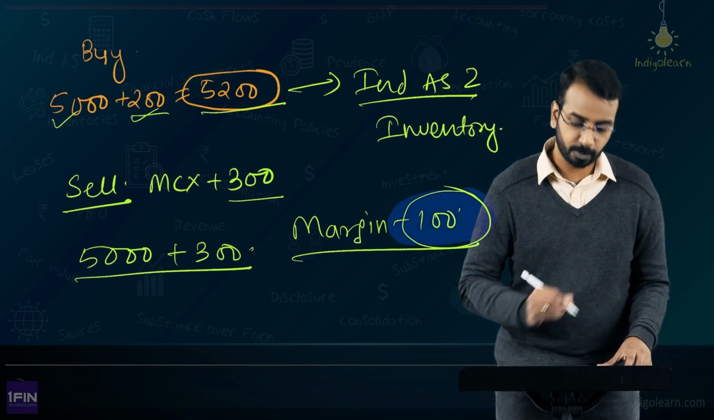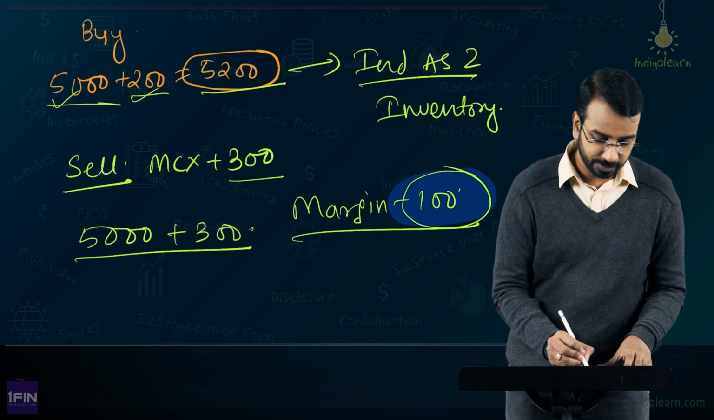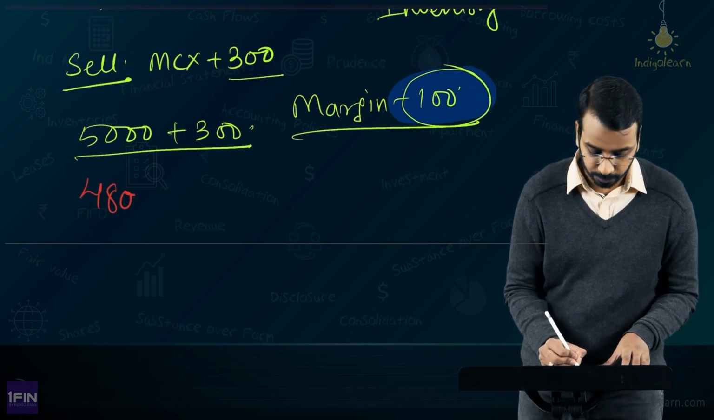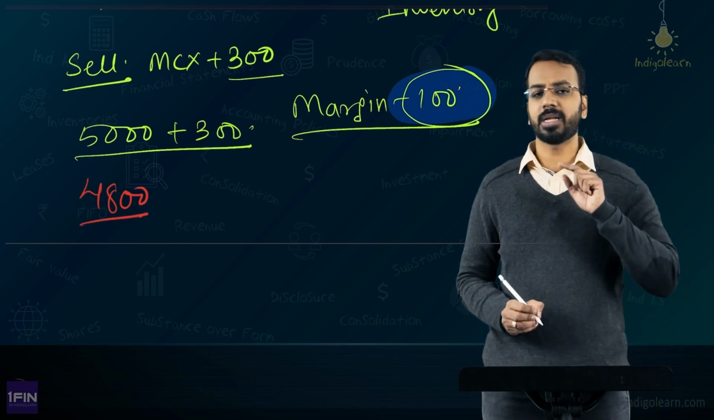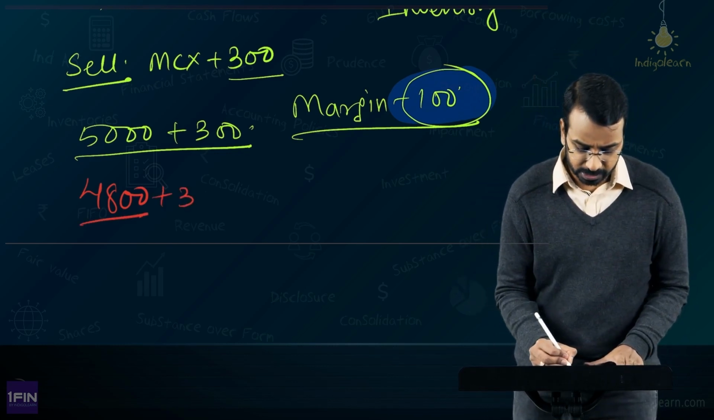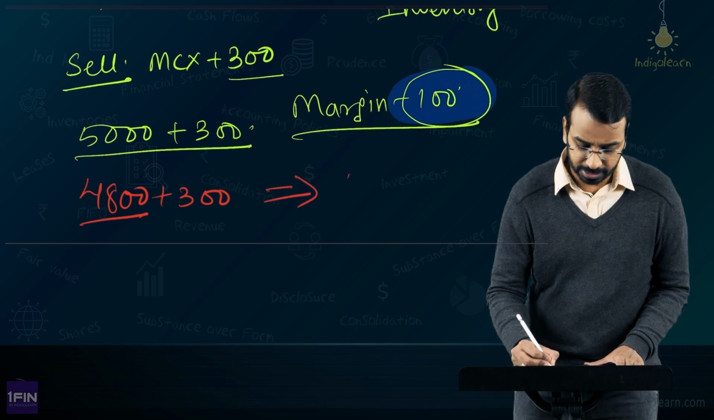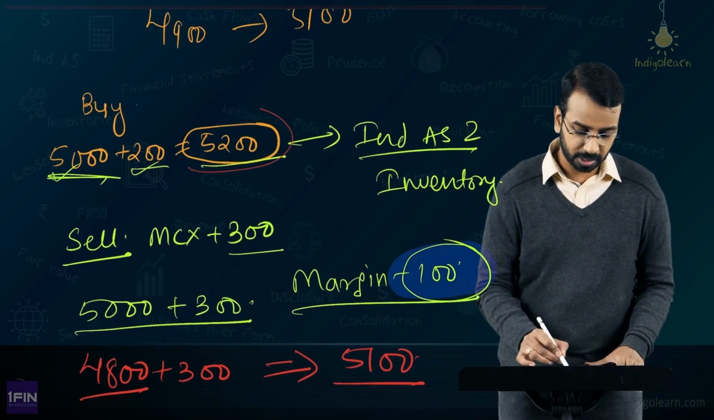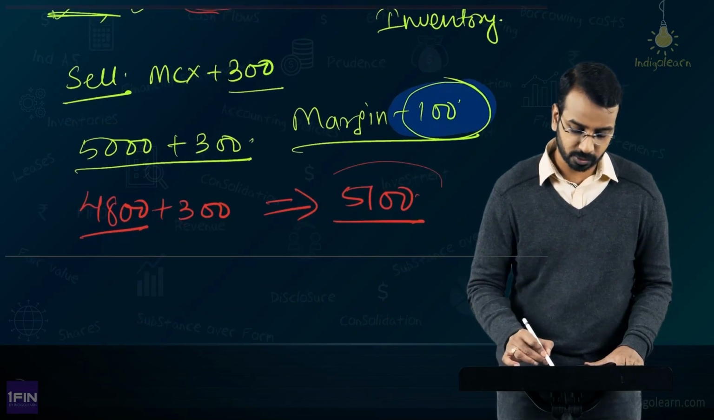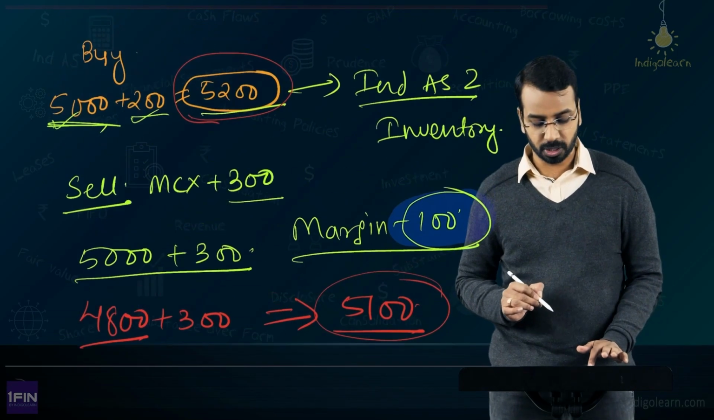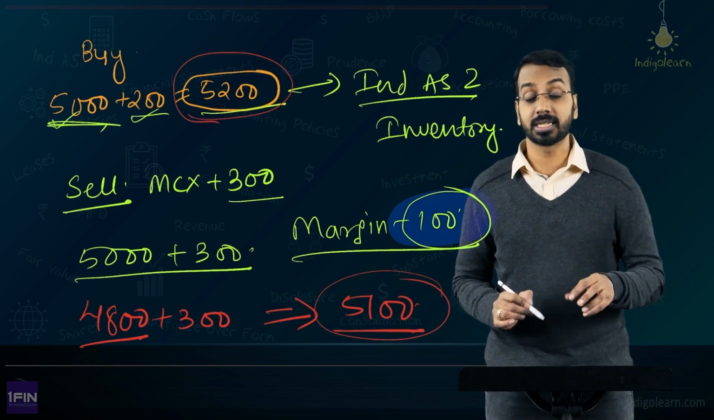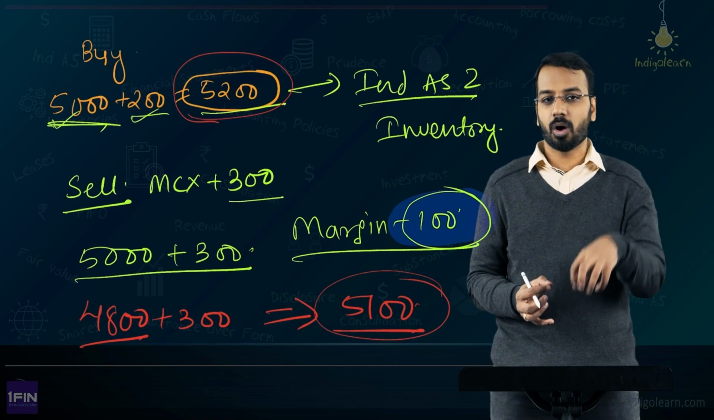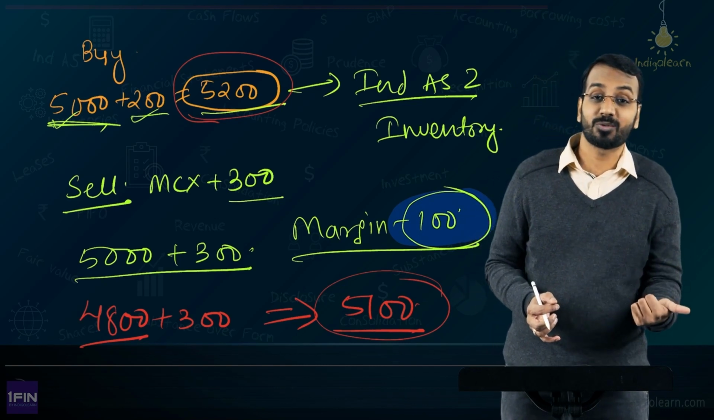So far so good. But think for a moment that this MCX price from 5,000 has come down to, let us say, 4,800. Now, at what price can he sell? 4,800 plus 300, he will be able to sell it at 5,100. At what price did he buy? He bought at 5,200. At what price he has to sell now? 5,100. So here there is a risk. What is the risk? The risk that the value of the inventory that the entity is holding has gone down because of market price fluctuation.